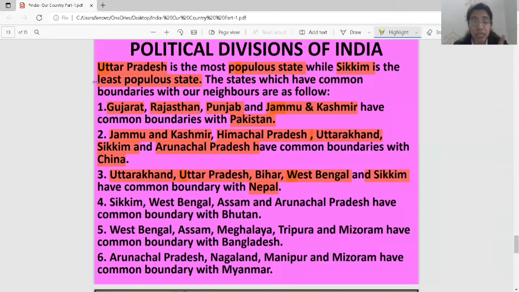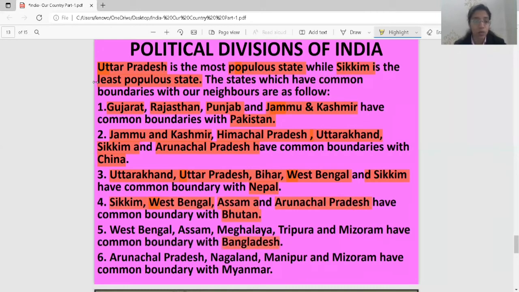I can ask that China shares the common boundaries with which states? Nepal shares the common boundary with which states? Bhutan shares the common boundary with which states? Sikkim, West Bengal, Assam, Arunachal Pradesh.